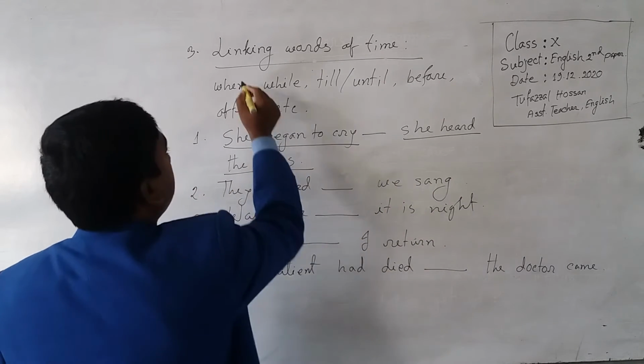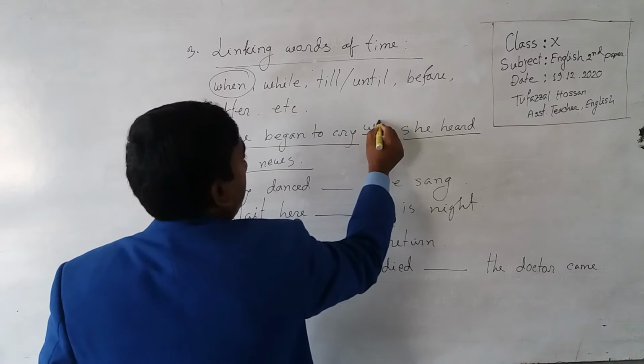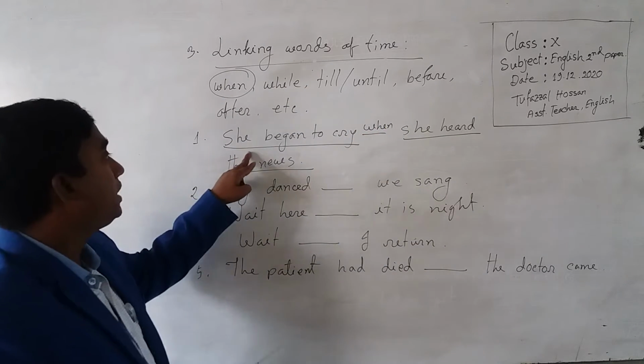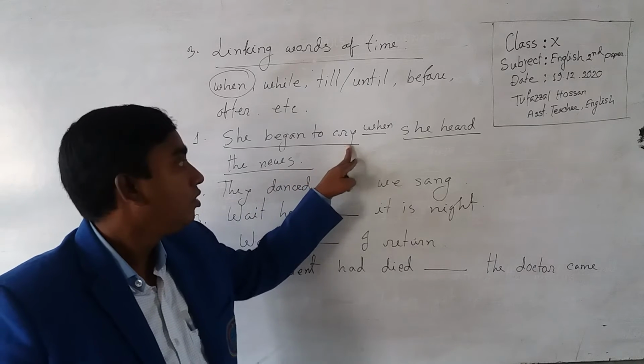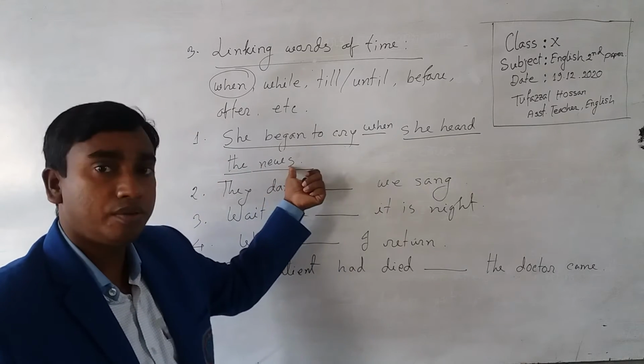Now you have to select when. She began to cry when she heard the news.